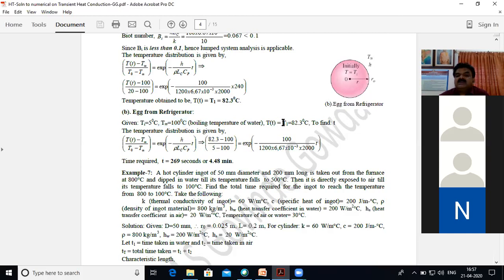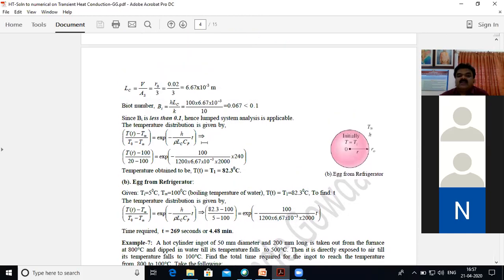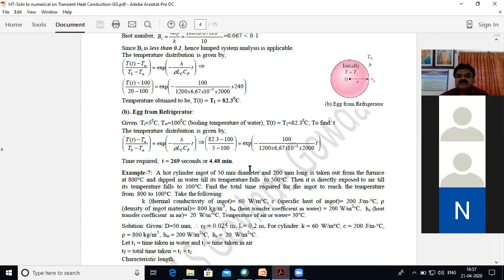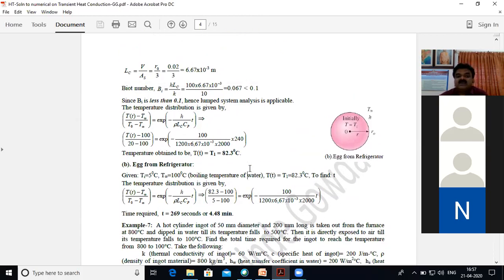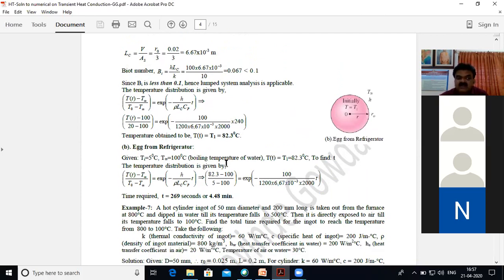So in order to reach the consumer's taste temperature of 82.3 degrees centigrade, what is the time required you have to calculate. Here once again you need not calculate the Biot number, because the egg is same, the characteristic length is same. The egg is same, which means the thermal conductivity of that egg is same.